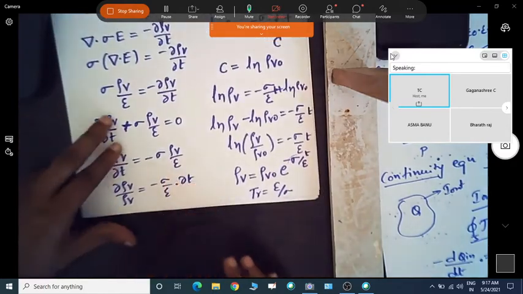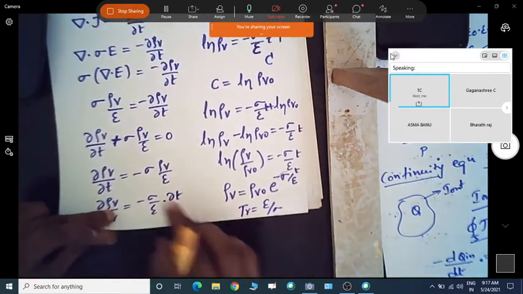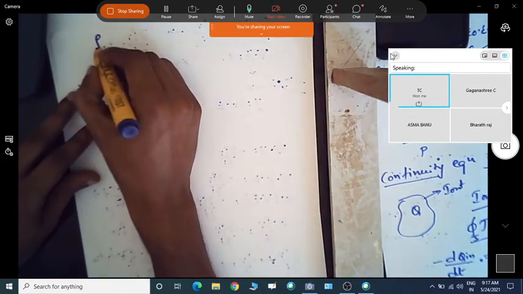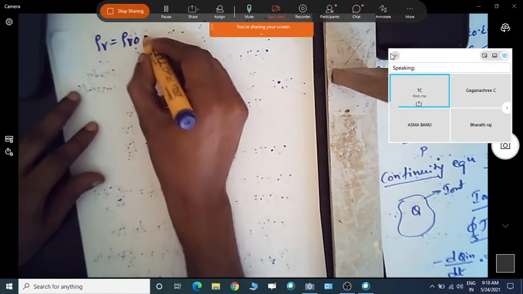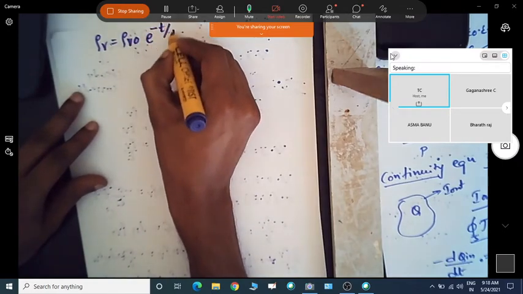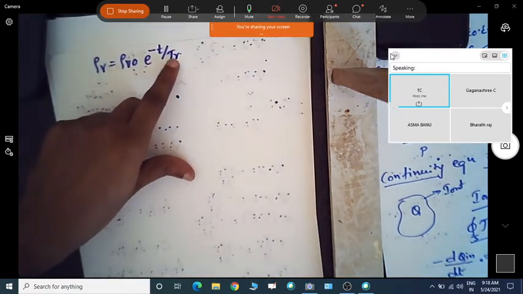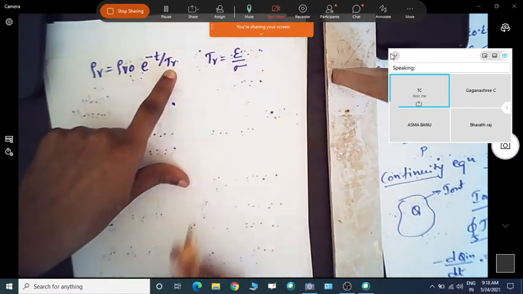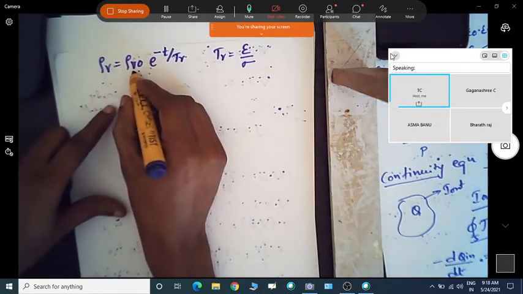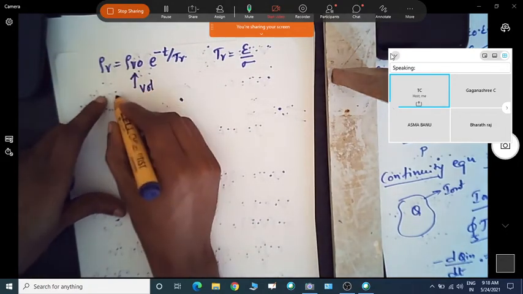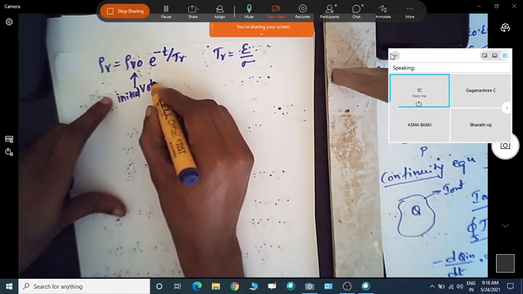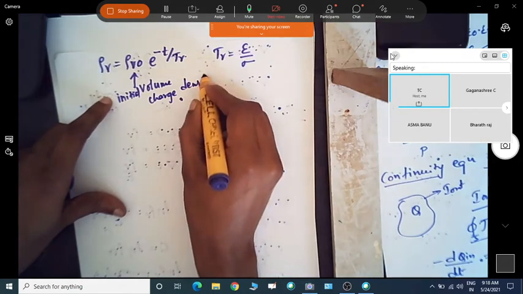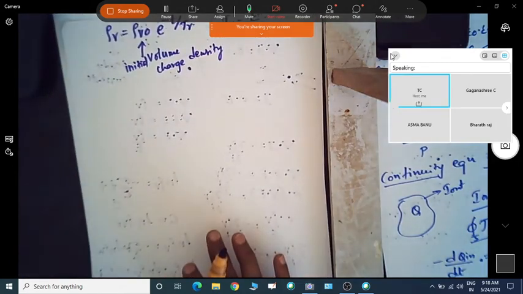So we can write that equation in terms of relaxation time: rho v is equal to rho v naught into e power minus t by tr. That relaxation time is nothing but epsilon by sigma, and this rho v naught is the initial volume charge density.